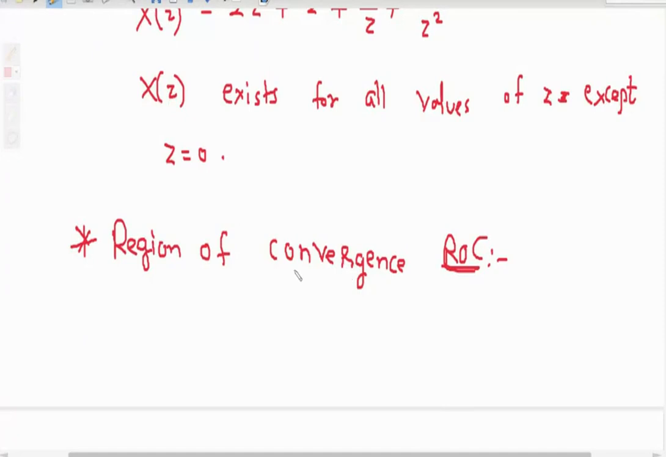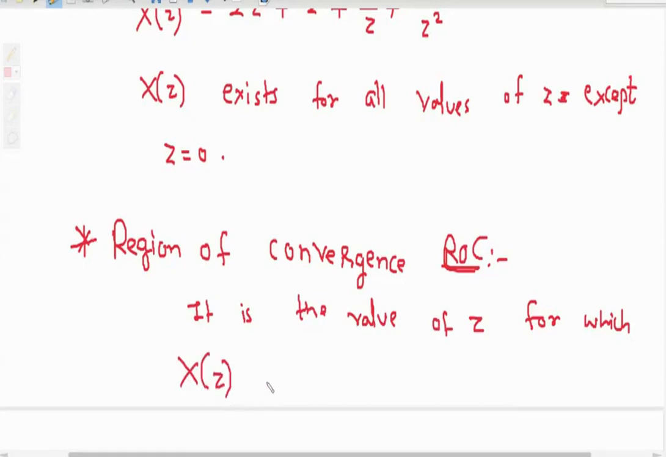It is the value of z for which X(z) exists, or you can say converges. Converges means it is finite. Convergence means it is finite. It is the value of z for which X(z) exists.